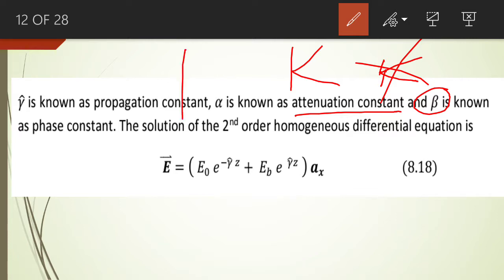We replace β in all these equations by k. We don't use the symbol of β over here because I have taken these materials from my book. I use the symbol of β over here, and the book of fiber optic communication system uses the symbol of k for this particular quantity. So the roots of the auxiliary equations are known.